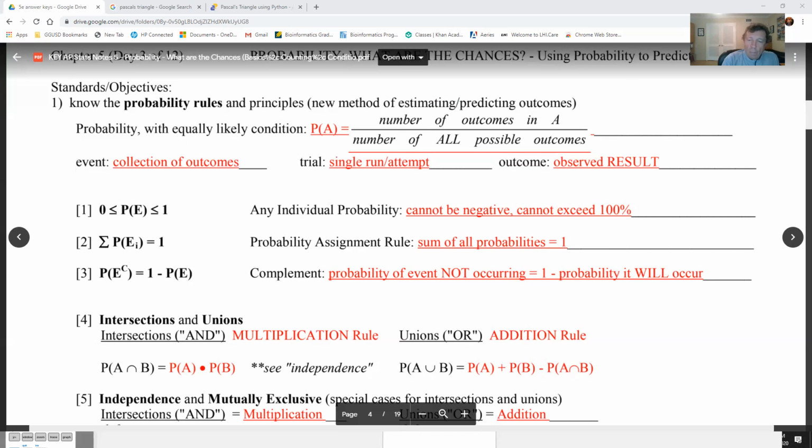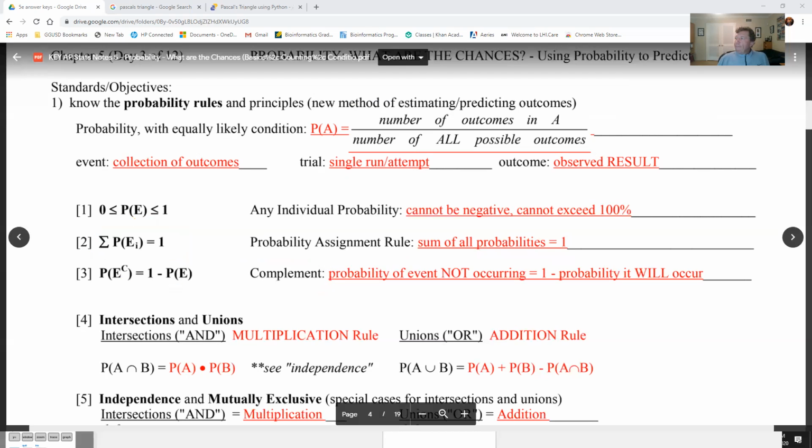The sum of all probabilities is 1. This formula, this is the summation symbol, and P is the probability, and E sub I is every individual outcome. So if you add them all up, you get 1, okay? And the complement, not compliment, like Mr. Snyder, you're so handsome, not that kind of compliment, but complement is 1 minus the probability of that event. And then E to the C power is how you say the complement of an event, all right?